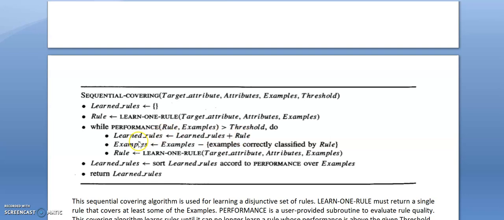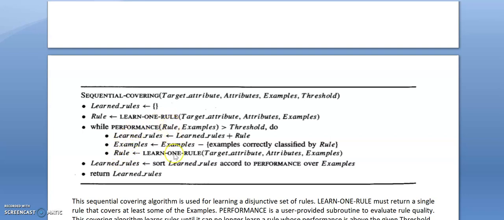Now we have one rule in the list, and all those examples which are covered by this rule should be eliminated from the example set. So the examples we consider in the next iteration will be the examples minus the examples that are correctly classified by this rule. Now we will consider the remaining training examples.